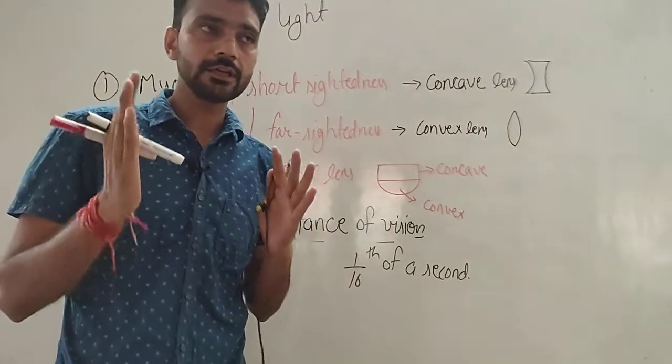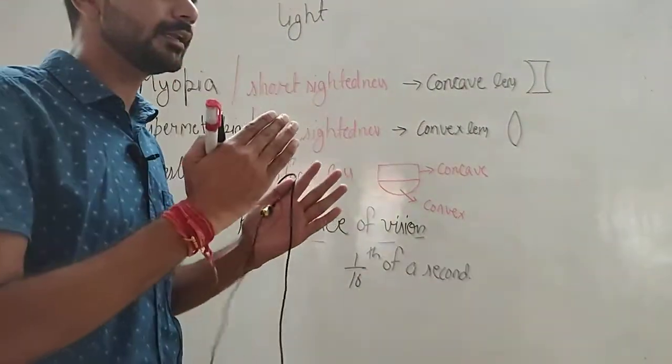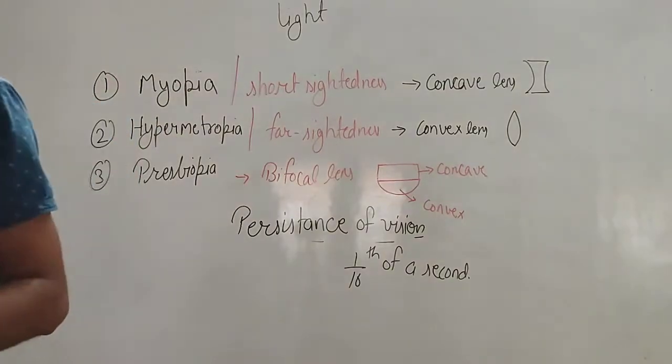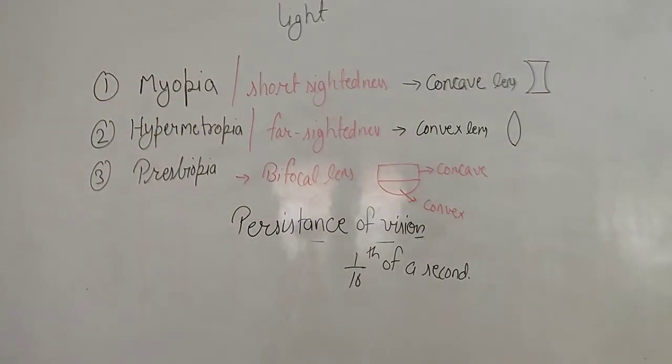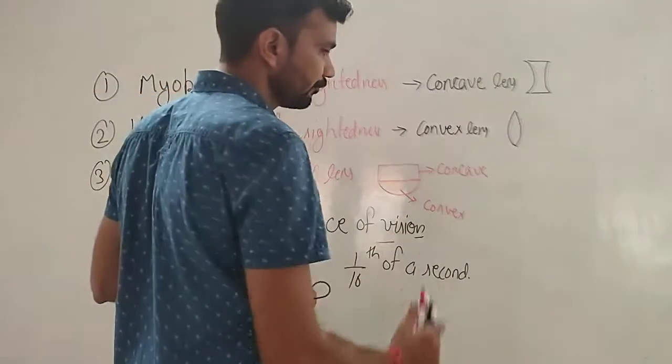वीडियो में हमें ऐसा नहीं होता कि एक इमेज हट रही है फिर दूसरी आ रही है. We can see the continuous image of different objects. That is due to the persistence of vision.